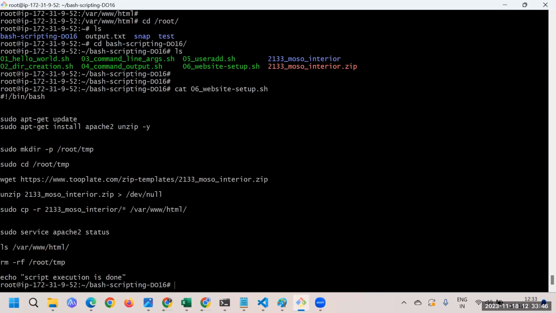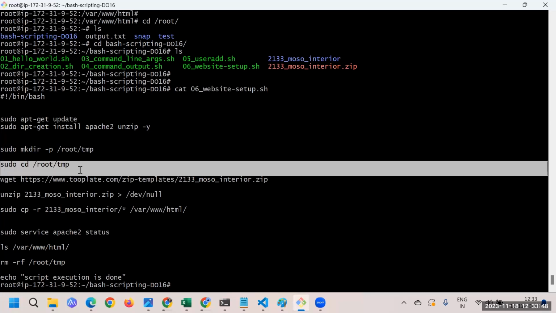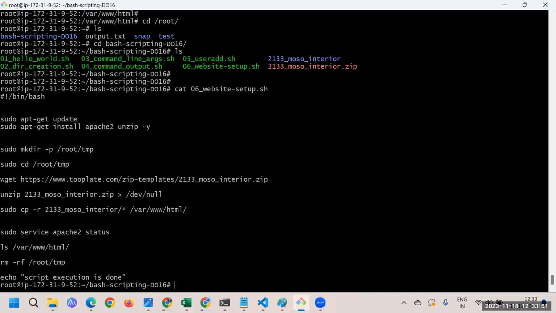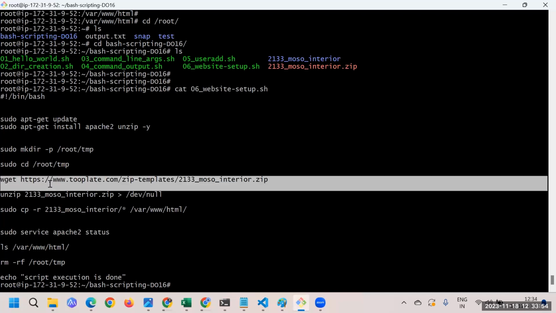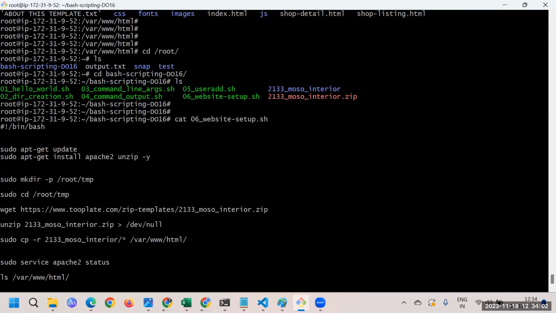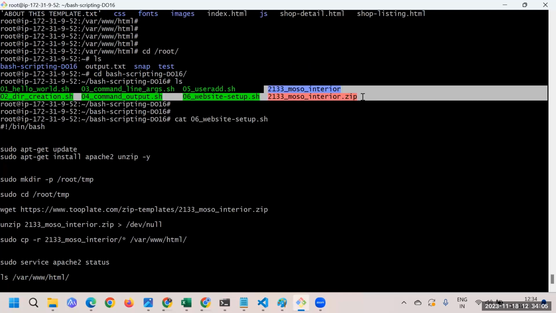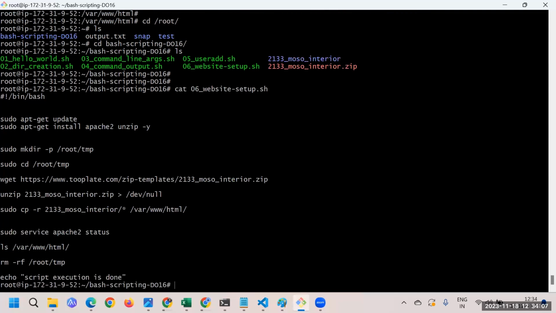Here we are creating the directory, but the cd command doesn't work in the script. The downloaded files land wherever you are executing the script, and at that location you can see the execution happened. Now, how can we correct that? While executing the wget command, you can also tell the path where you want to download this zip file. There is an option, the -p option, and under that we could have given this path.